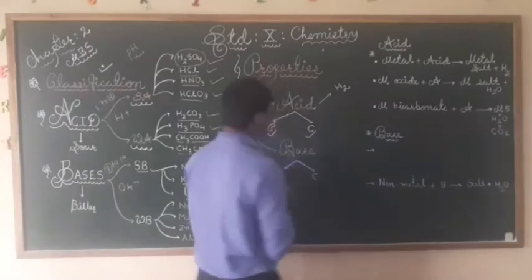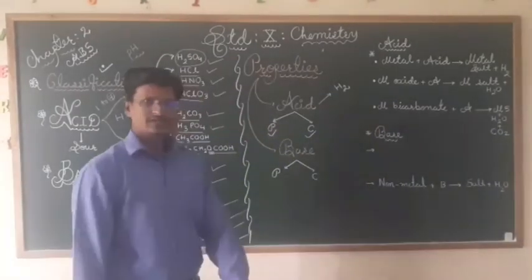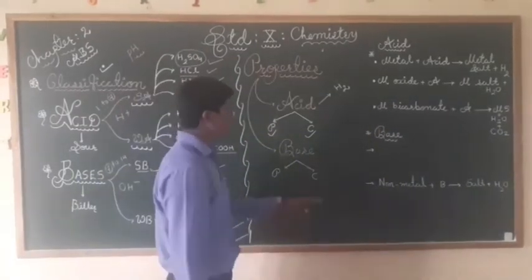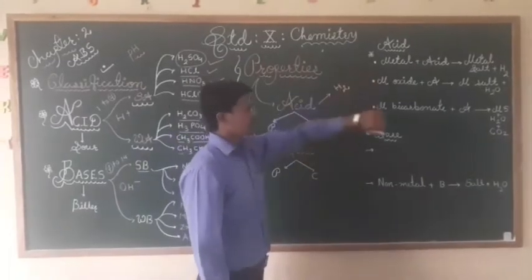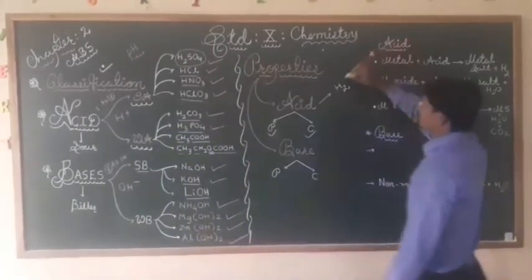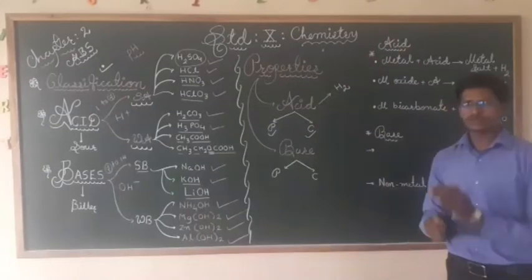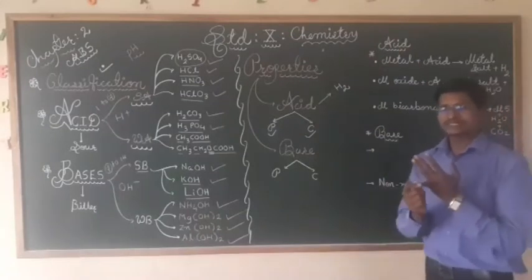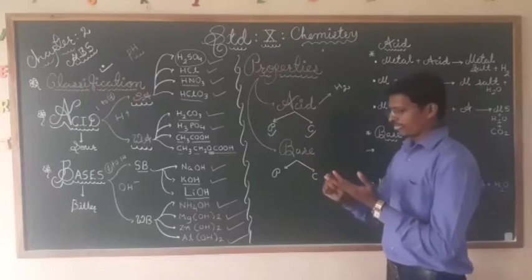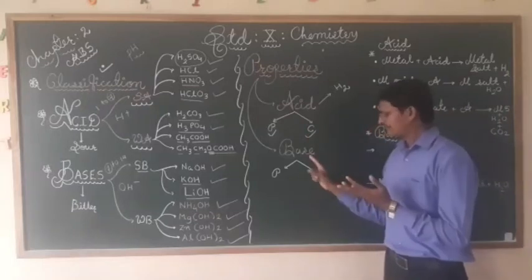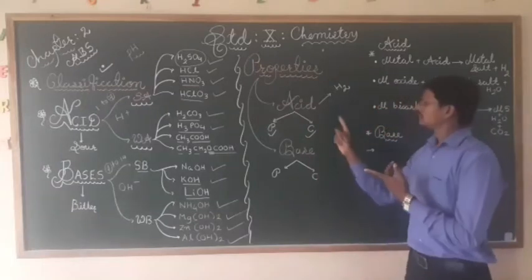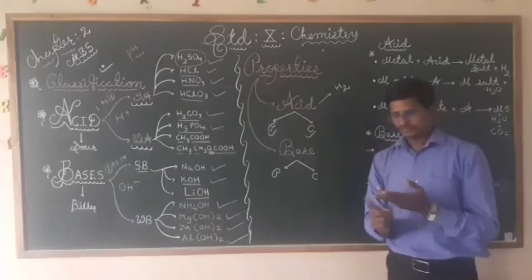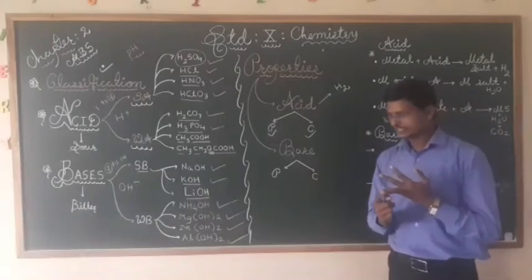So physical and chemical properties are already there in the textbook that you will see. Now, physical property is very easy. First their taste: acid is sour in taste, base is bitter in taste. Acid conducts electricity, base also conducts electricity.